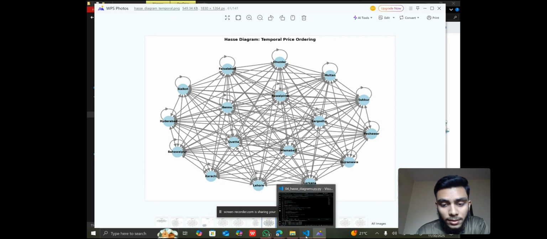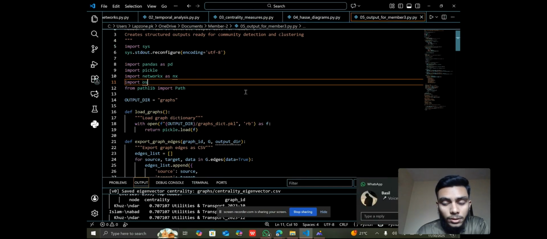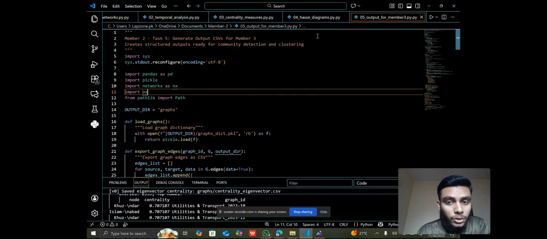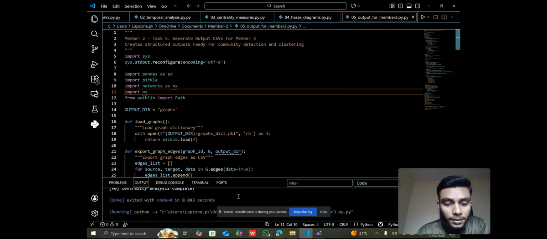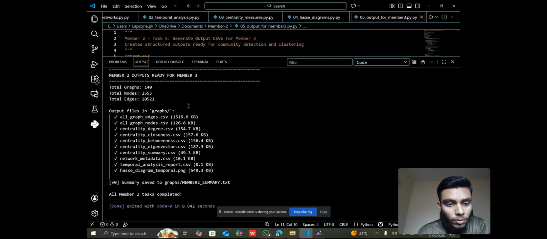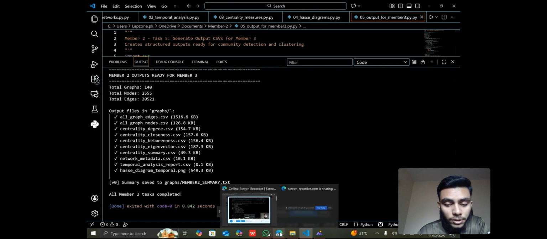Now moving toward the next task. Basically, this code is only for showing that all my tasks have been completed and then transferred to member 3. What I have done is drawing all the graphs, centrality degree, closeness, betweenness, eigenvector, centrality summary.csv, and the temporal analysis report and Hasse diagram. All the things have been completed for member 2 and then transferred to member 3 for continuing the project.